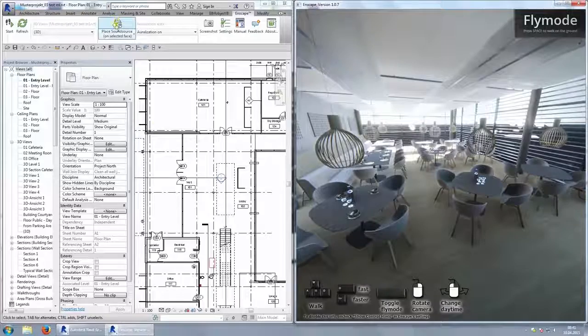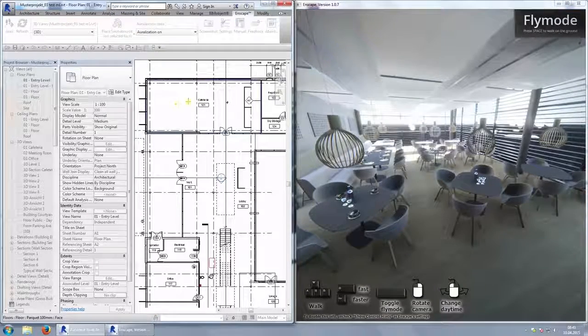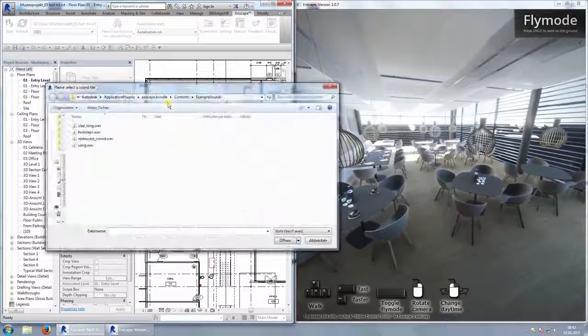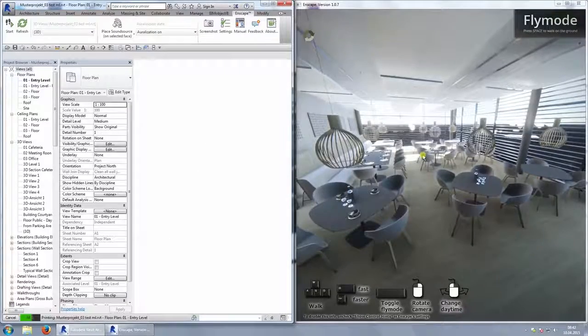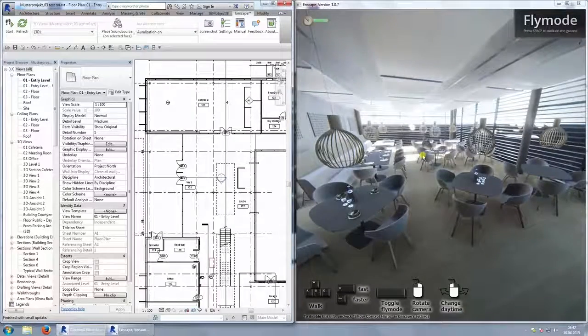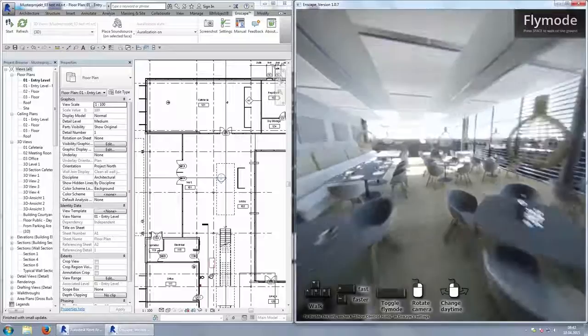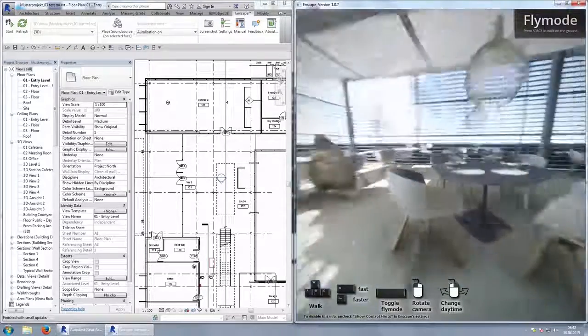To place an audio source, we click the Play Sound Source button in the Enscape ribbon. We can now place our source on any surface we want. We simply left click the selected surface and we get these blue lines, and they will help us align the audio source with our other objects. Left click again and we get a selection window to select an audio file. And after a quick refresh, our sound source appears inside Enscape as a little speaker symbol.